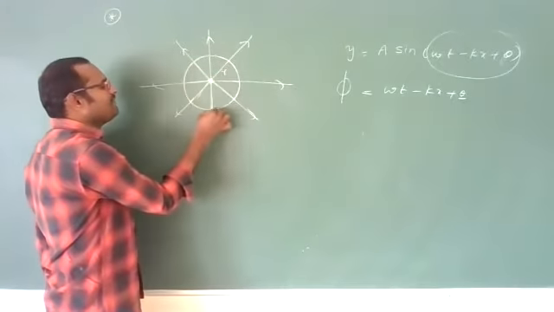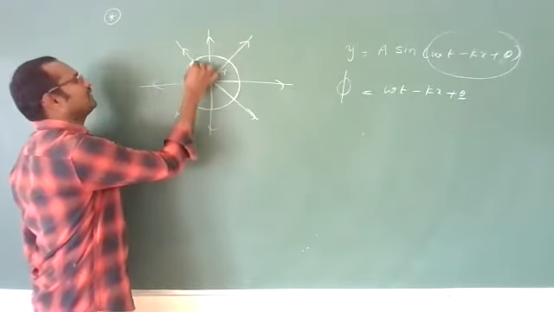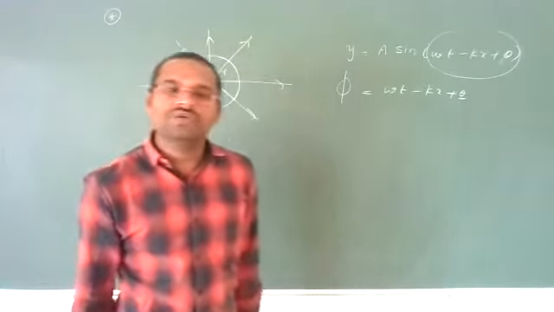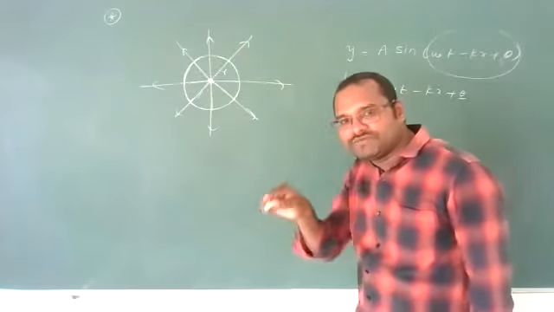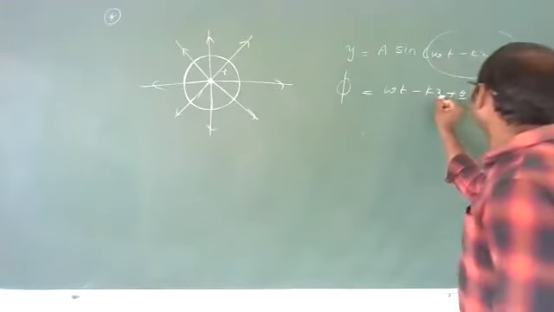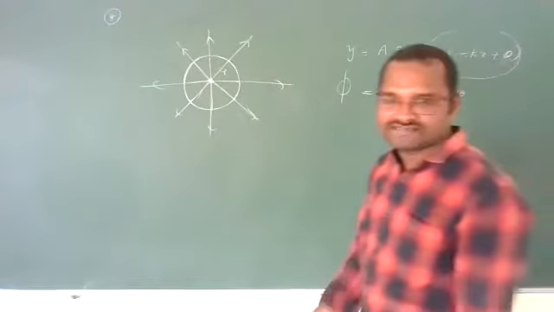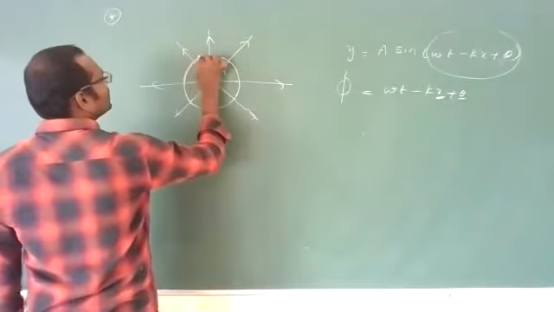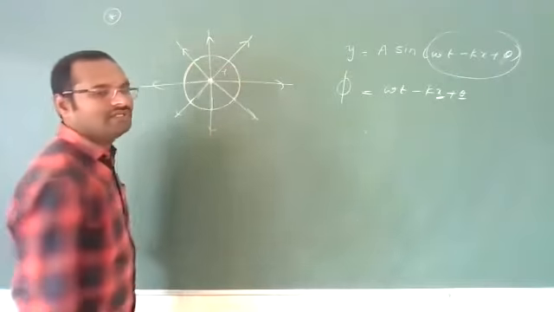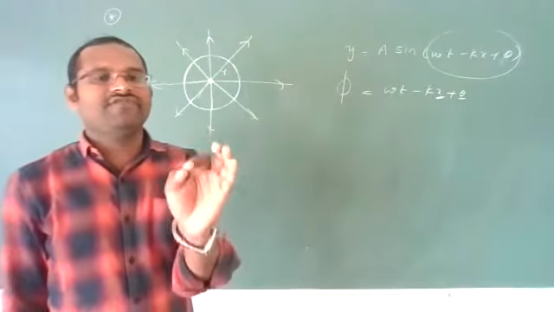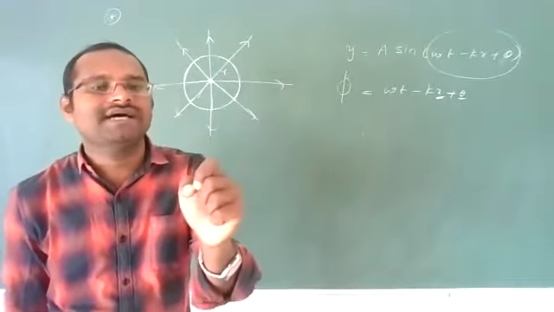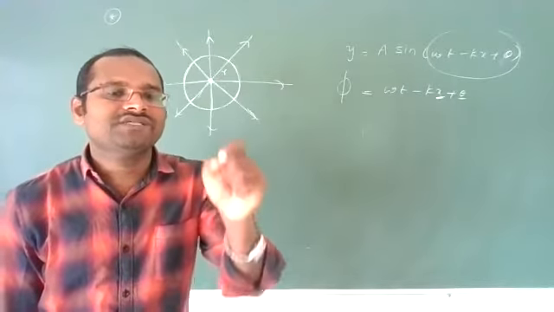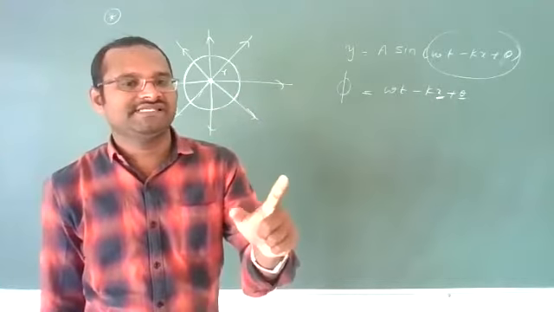That line will form a sphere, and all the points lying on the sphere will have the same phase. This we call a wavefront. A wavefront is the locus of all the particles vibrating with the same phase.